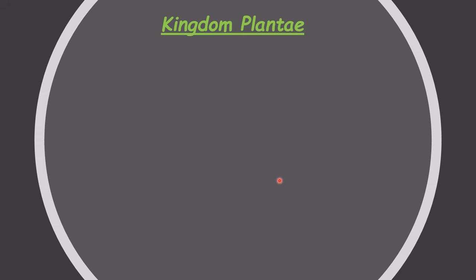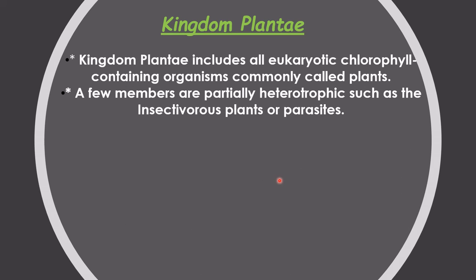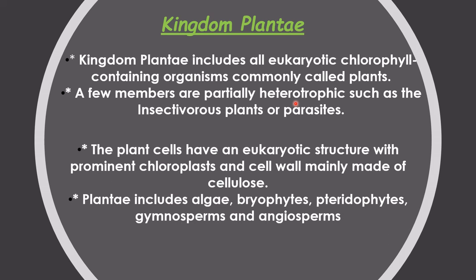Now let's have a brief look at kingdom Plantae. Kingdom Plantae includes all eukaryotic chlorophyll-containing organisms, and a few members are heterotrophic also. You must have heard about insectivorous plants. Plant cells have eukaryotic structure with prominent chloroplast, and the cell wall is mainly comprised of cellulose. Plantae include these five groups: algae, bryophytes, pteridophytes, gymnosperms, and angiosperms.